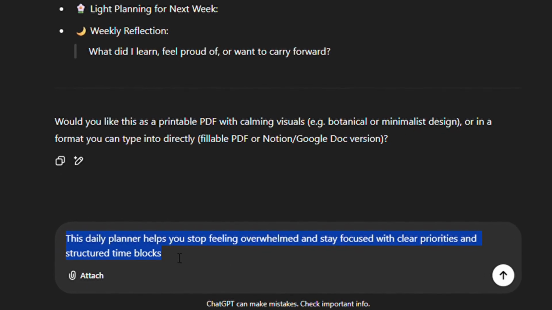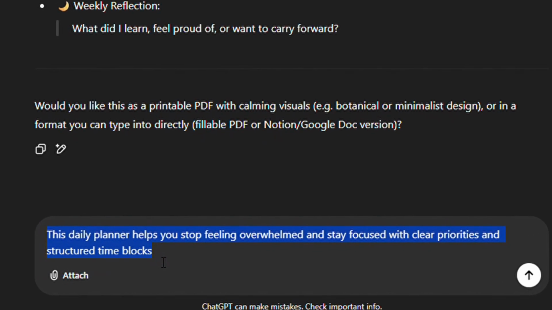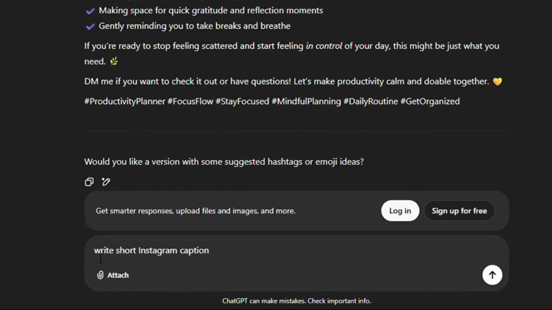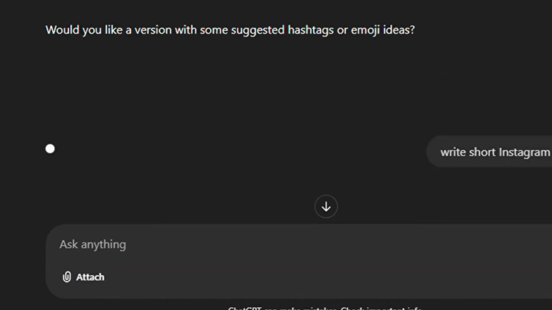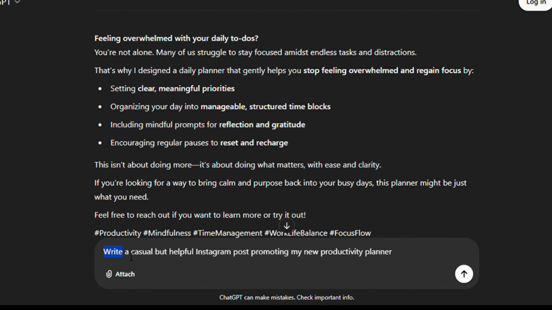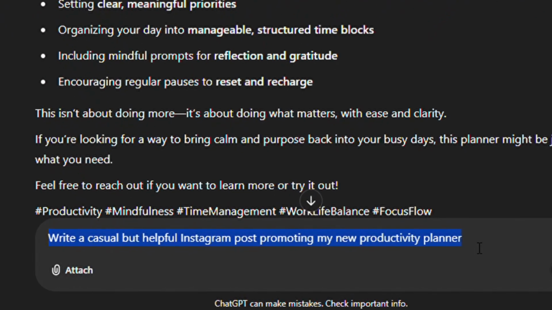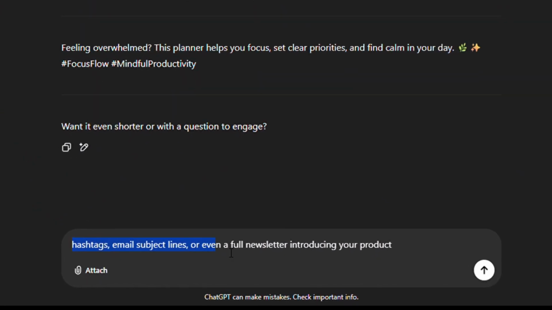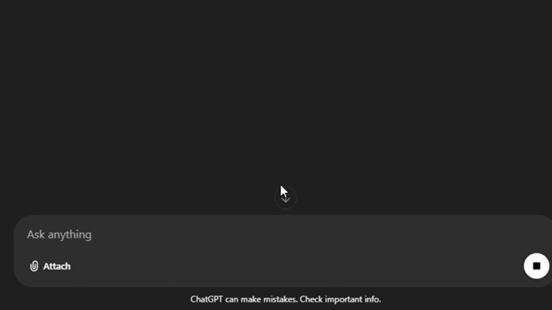You can also use ChatGPT to write your promotional content. Tell it to write a tweet, a LinkedIn post, or a short Instagram caption. Give it the tone you want. For example, say, write a casual but helpful Instagram post promoting my new productivity planner. You can also ask for hashtags, email subject lines, or even a full newsletter introducing your product.